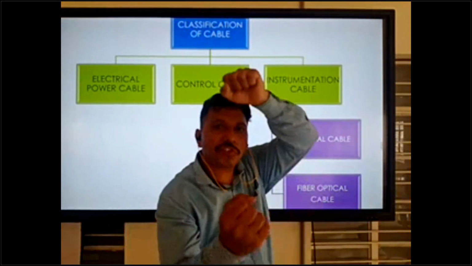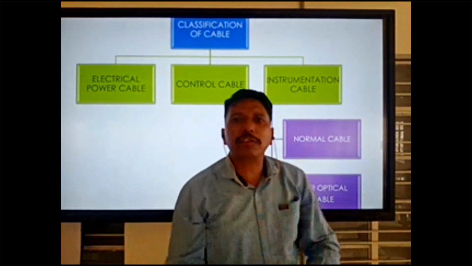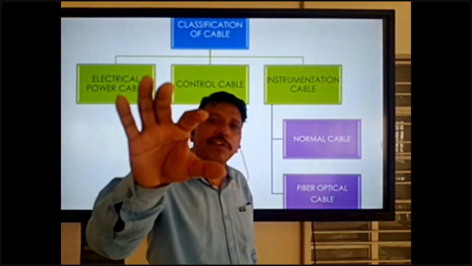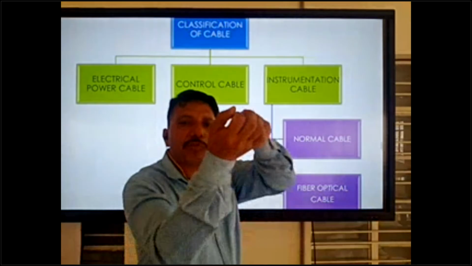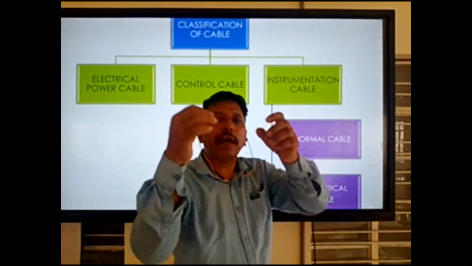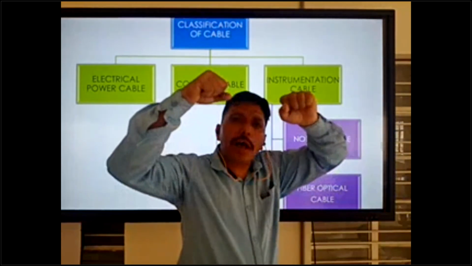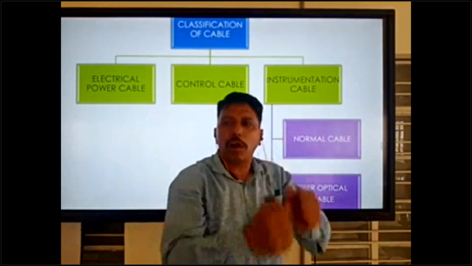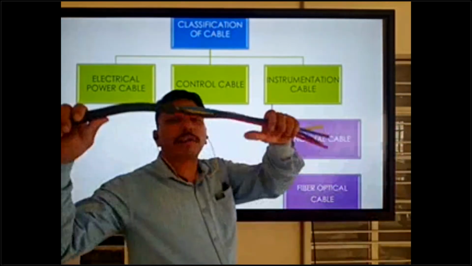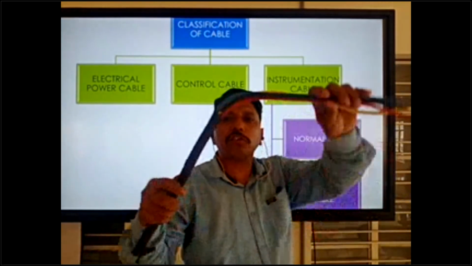So if you twist, big twist, make the bend, this is broken. So this is very sensitive cable. You can not make the big rounding bend. This is suppose example, this is normal cable, we can bend like that, this is not issue.